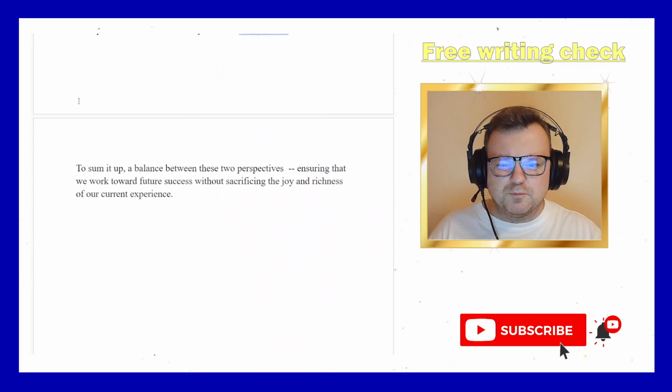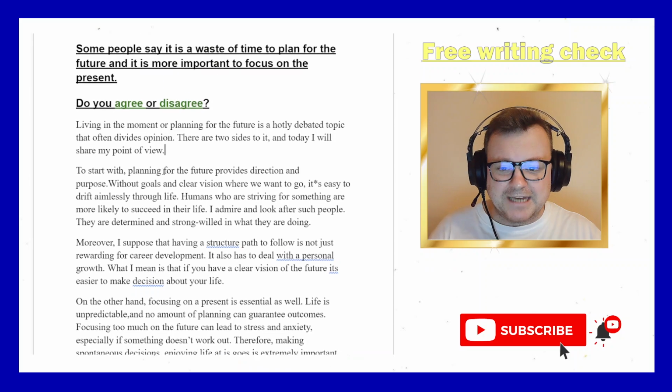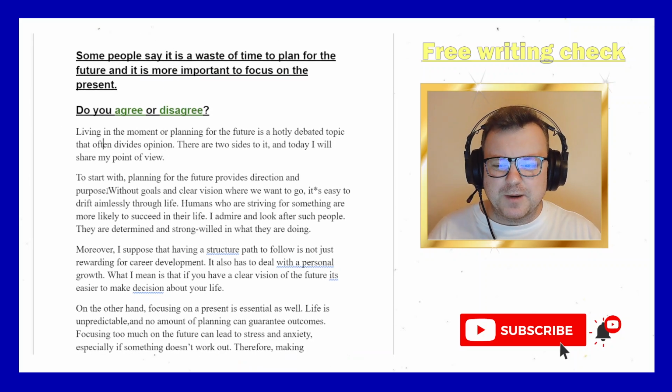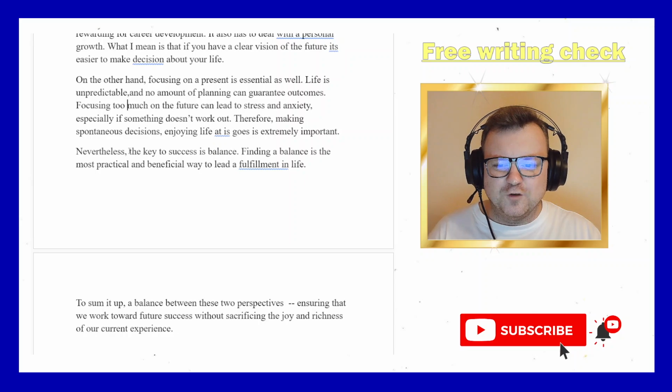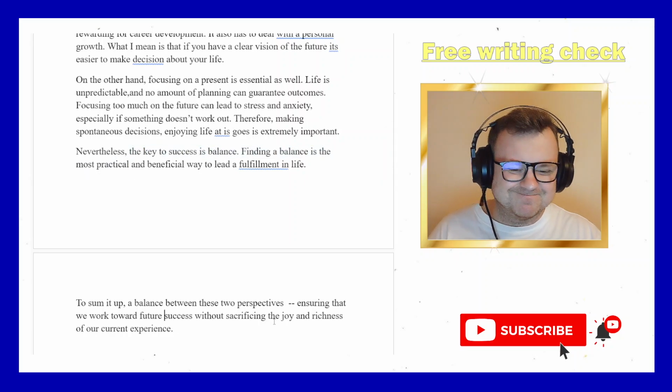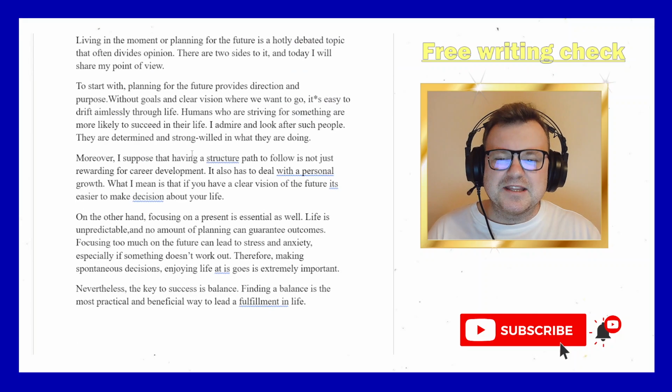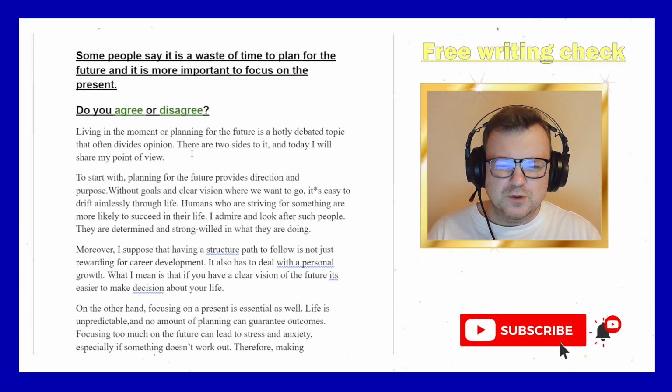So yeah, 2 problems immediately without even reading any of the text. We have too many paragraphs, 1, 2, 3, 4, 5, 6. Don't like the shape of it. And secondly, we don't have enough words. So 244 words with 6 paragraphs. I think there's probably going to be a problem with idea development, but I don't know.